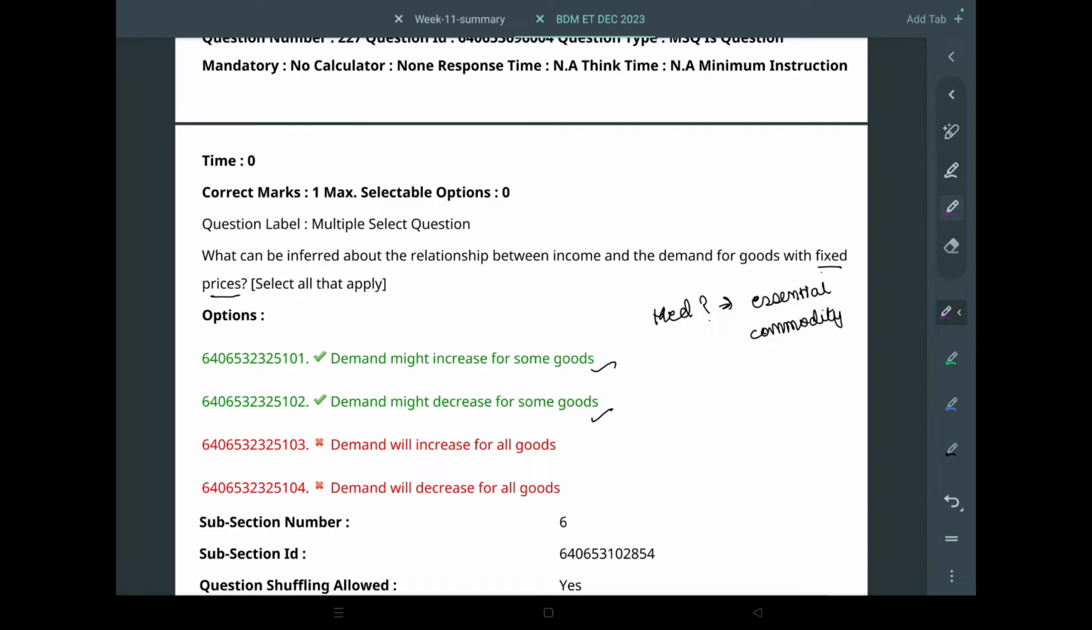So next is what can be inferred about the relationship between income and demand for goods with fixed prices. Okay. So let's say I have a medicine. Any med, let's just say overall all meds, and they have a fixed price. For example, let's say every medicine has a fixed price, and a medicine is an essential commodity.